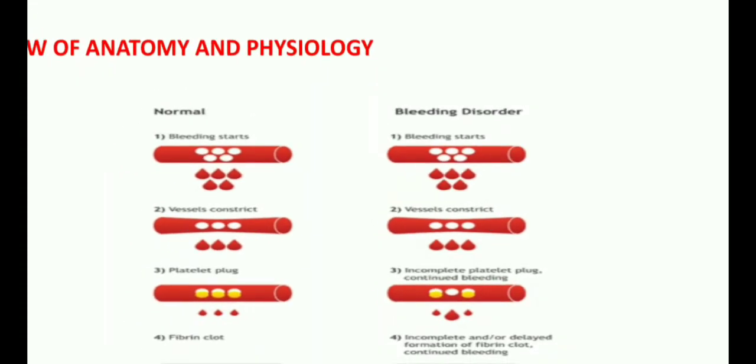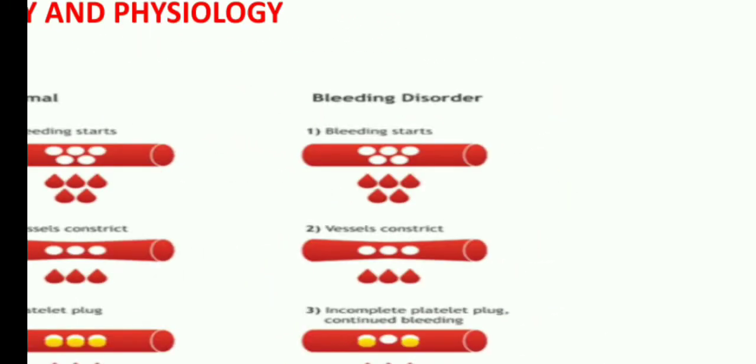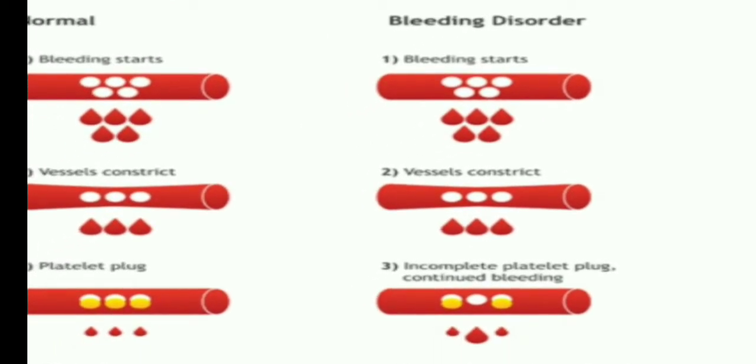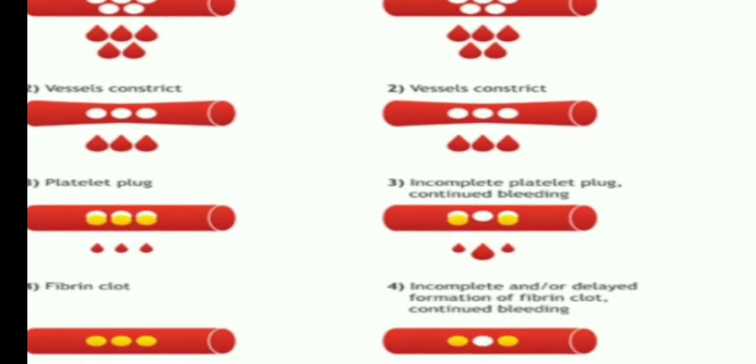Whenever there is a bleeding disorder, that is in the hemophilia condition, what happens here? Because of the deficiency of the clotting factors, what happens? Same as the injury, it starts with bleeding from that cut part, or damaged part, injured part. Okay, what happens? Same as the vessels are constricted. Here the vessels are constricted.